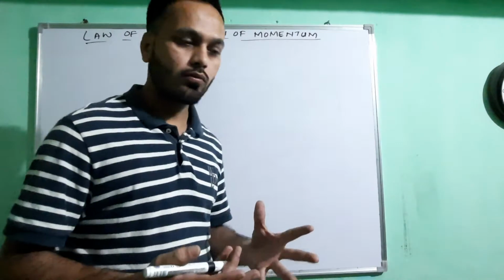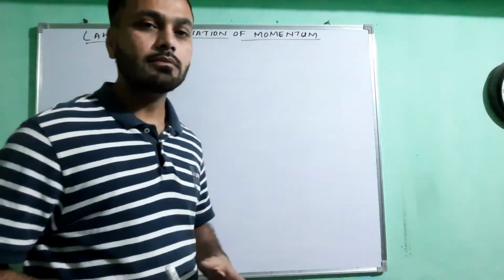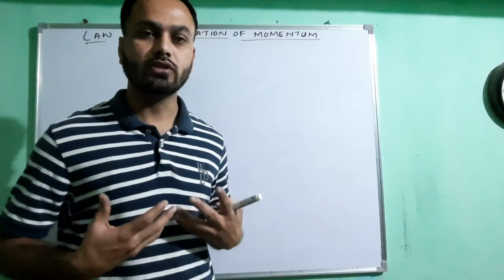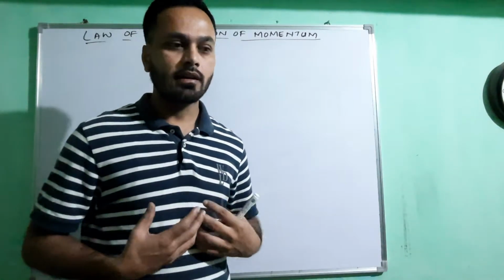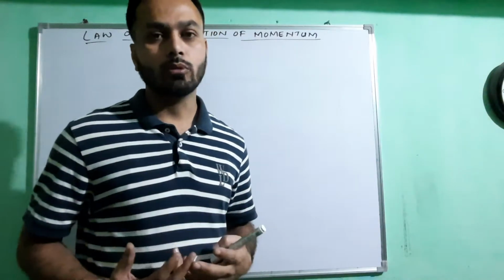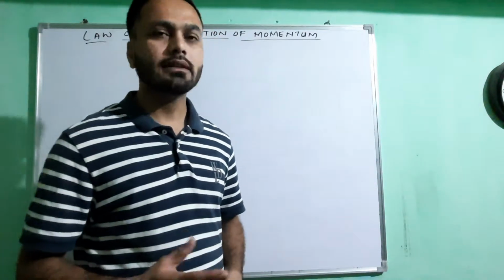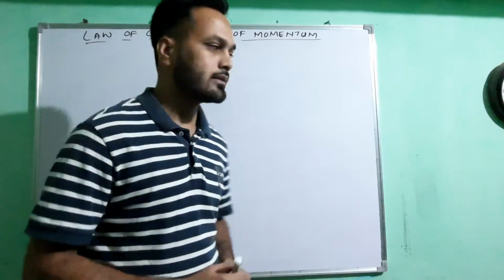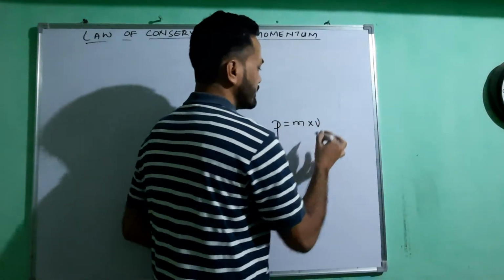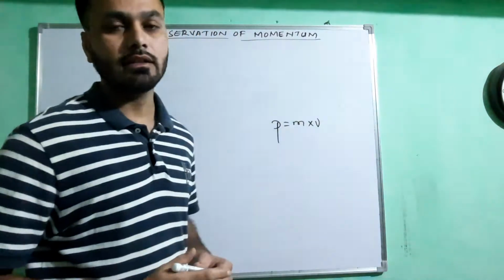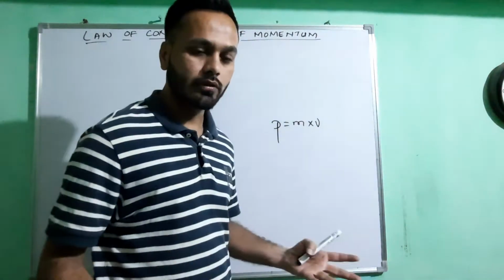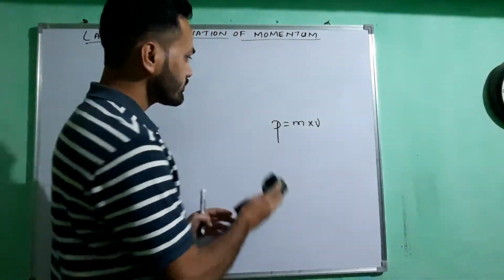Hope everybody knows what is momentum. Momentum, children, is all about the quantity of motion that is associated with the object. Right now there is no motion with me, which means I have zero momentum. Momentum can also be expressed as a product of mass and velocity. Since my velocity is zero, the momentum will be zero, right?